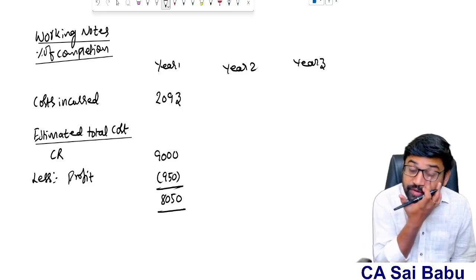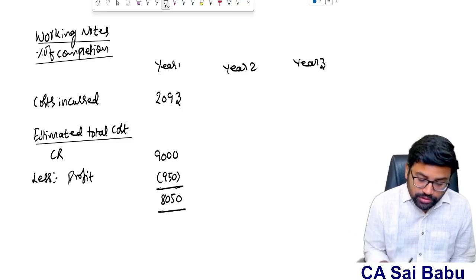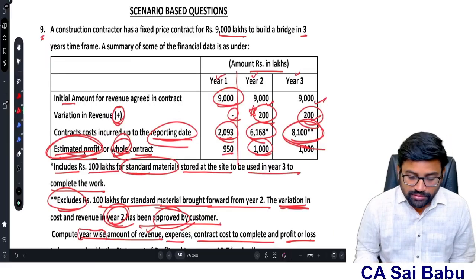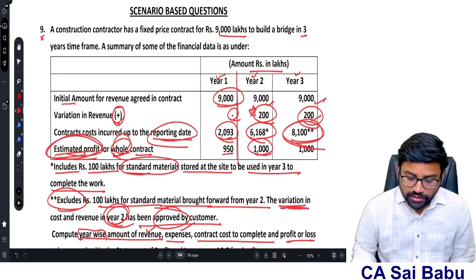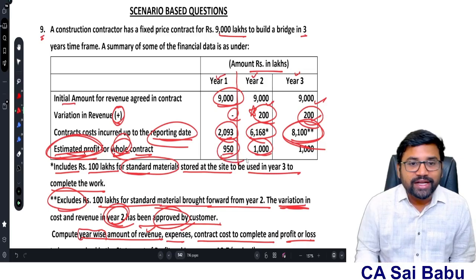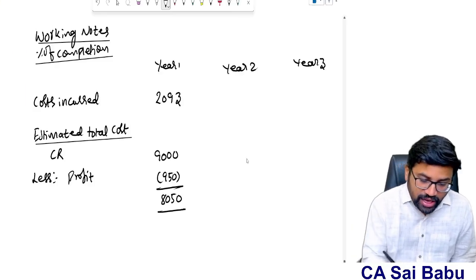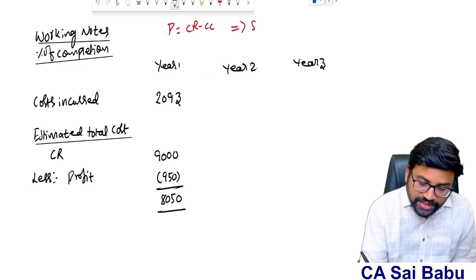This 8,050 is the estimated total cost, that means cost incurred plus cost to be incurred together. How are you able to say this, sir? Based on the information given in the first year, my profit for the contract is 950 lakhs. How do I get 950 lakhs? The answer is very simple. Profit is equal to contract revenue minus contract cost. I know the profit. The profit is 950 lakhs.